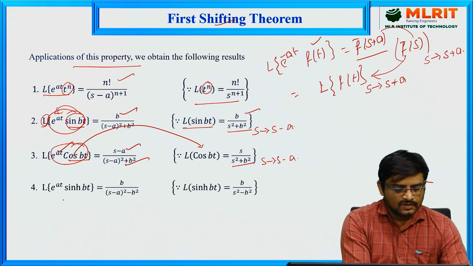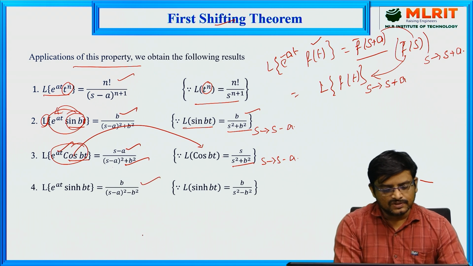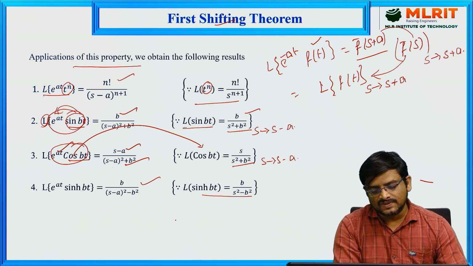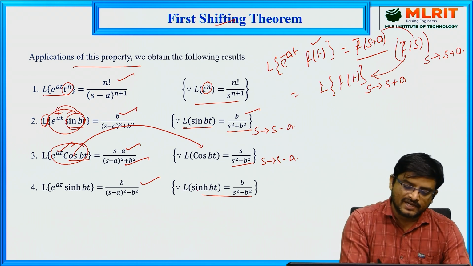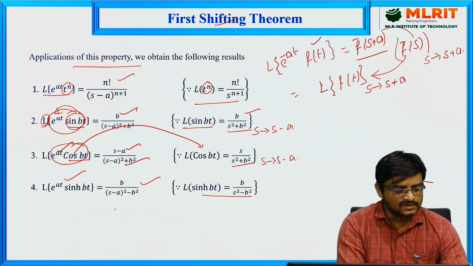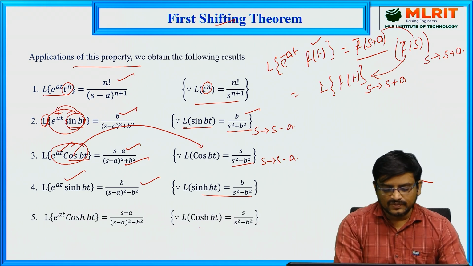Next, sinh bt, follow the same procedure. So then sinh bt, this is our Laplace transform of sinh bt. Then multiply that sinh bt with the exponential function e power at. So replace s with s minus a. And similarly cosh bt.